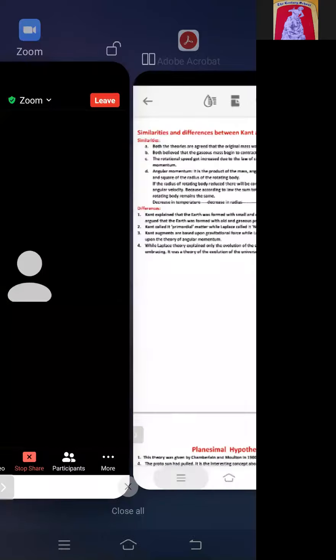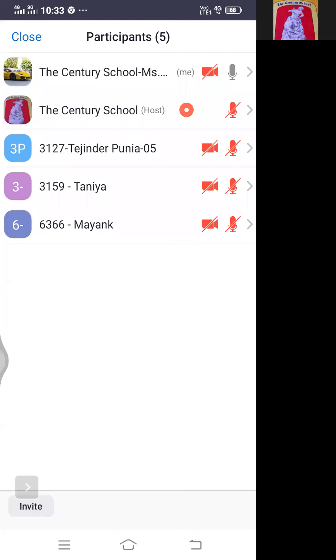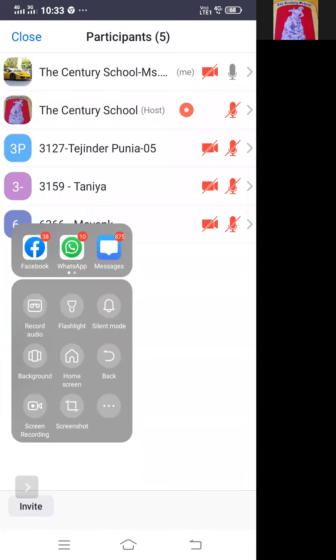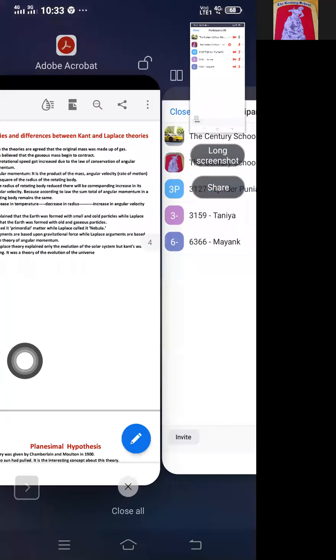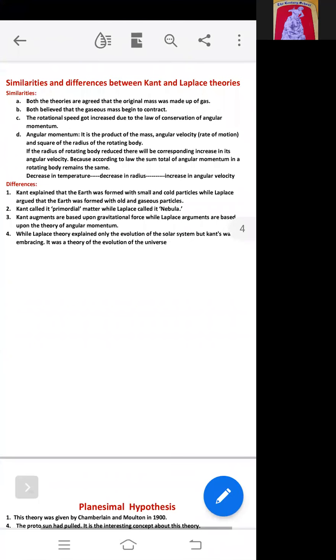Today we will continue our chapter number 2, Origin of the Earth. In the last lecture, we discussed the two theories, the first given by Kant and the second given by Laplace. These two theories are considered the basic theories about the origin of the Earth.